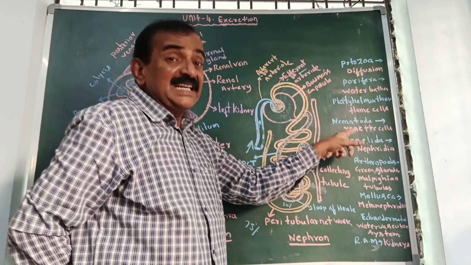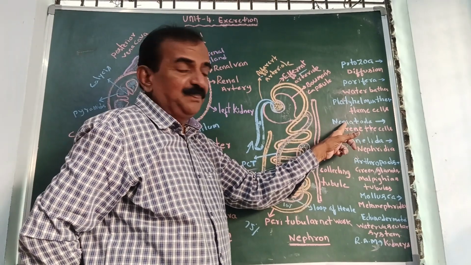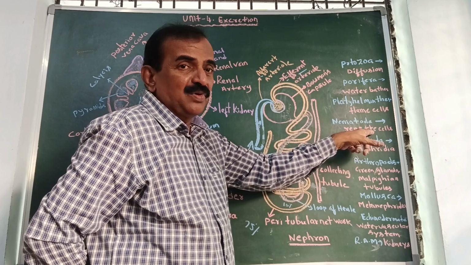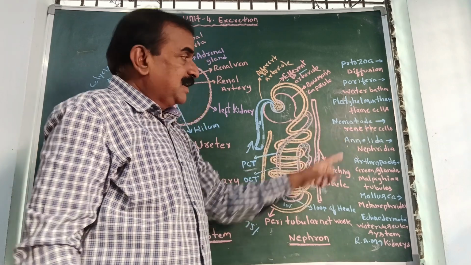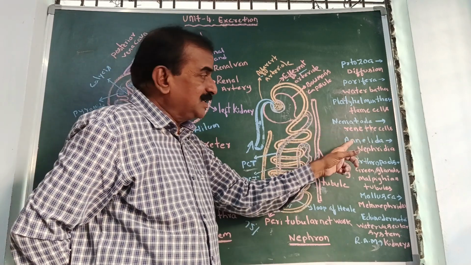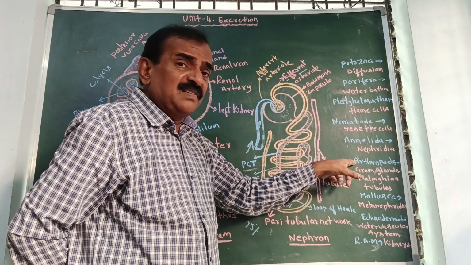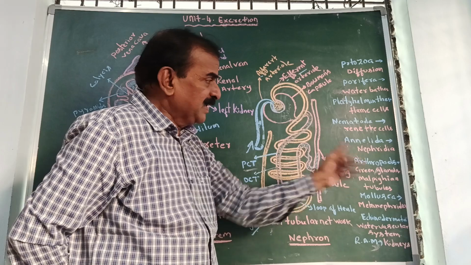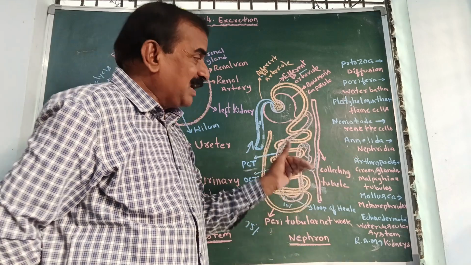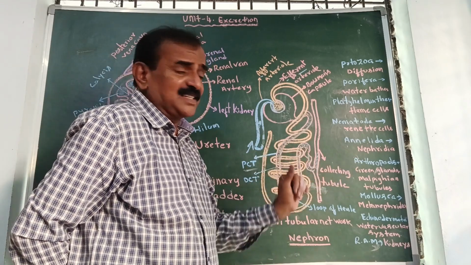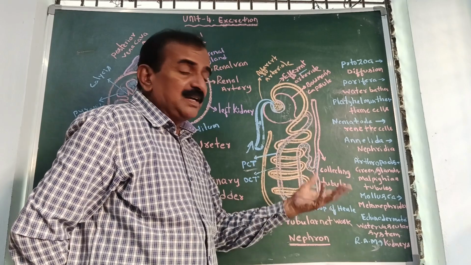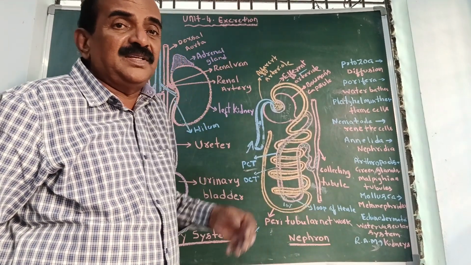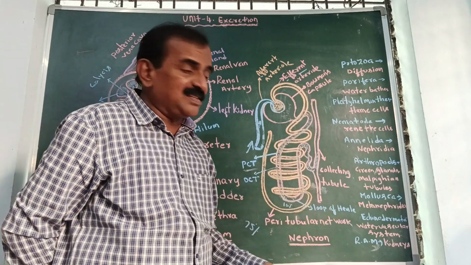In nematodes, renette cells. Nematodes are the organism in which renette cells play an important role in removing the waste material. And annelids, nephridia. Nephridia are the excretory organs in annelida. And in arthropods, they have jointed legs, like cockroach and grasshopper. In these animals, green glands and Malpighian tubules play an important role in excretion. And mollusca, metanephridia, and they live in what? Water. And echinodermata, they are starfish, they live in marine water, and a water vascular system is present.